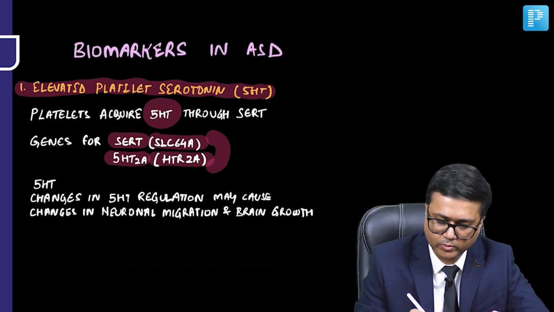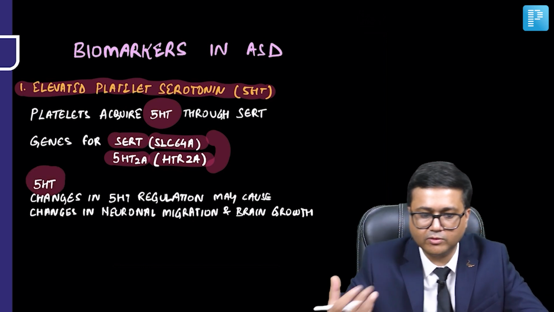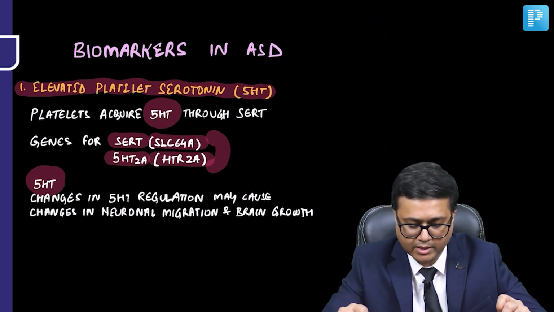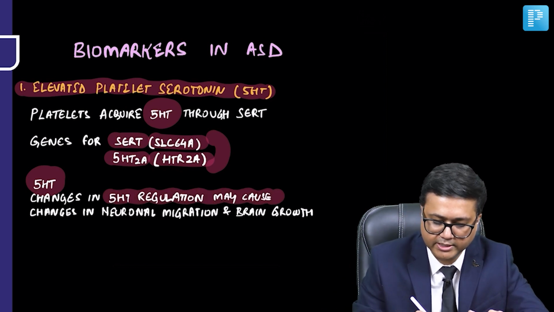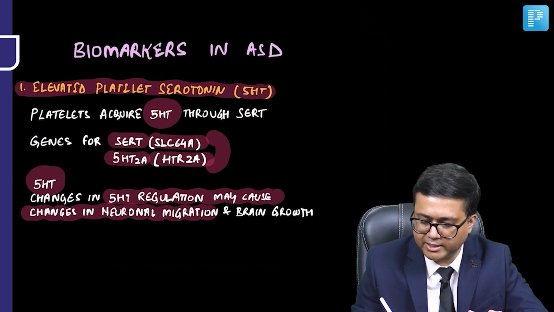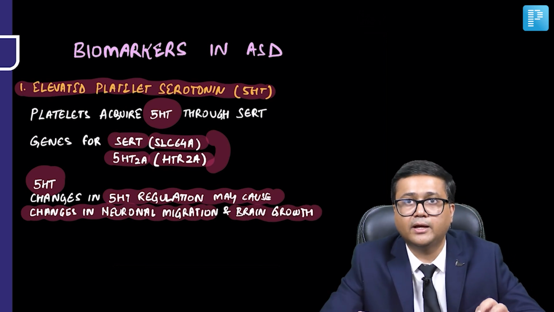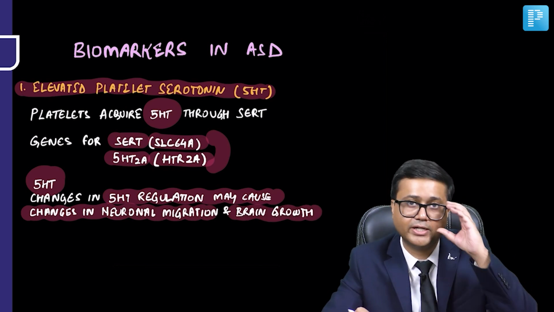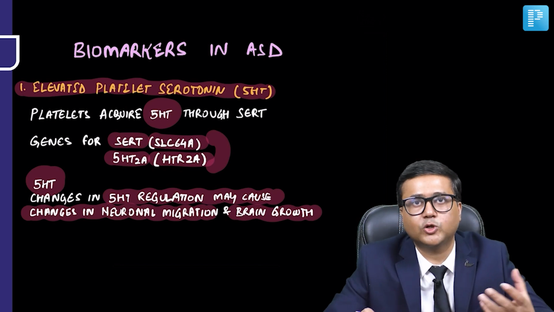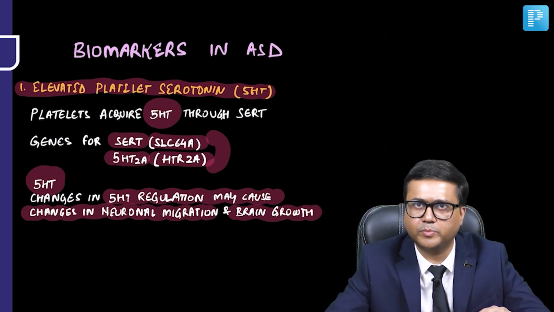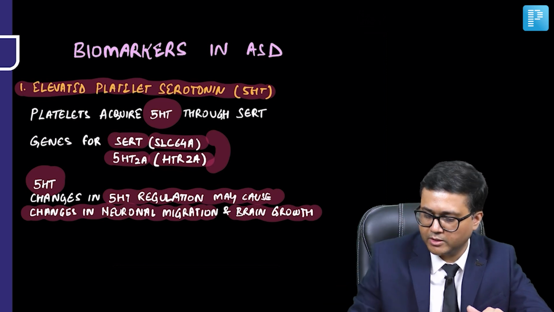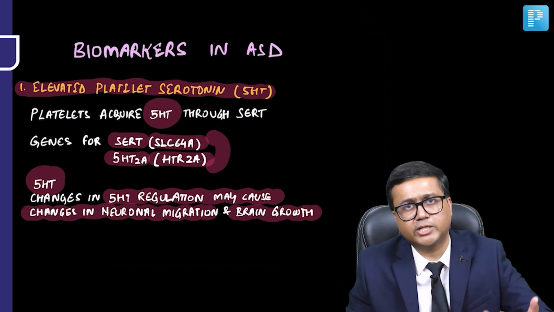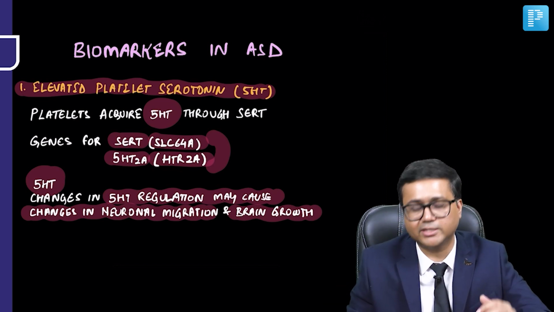Now, that means serotonin is involved in brain development, and changes in serotonin regulation may cause changes in neuronal migration and brain growth. And again, it is seen that elevated platelet serotonin is associated with autism spectrum disorder. So it is one of the biomarkers in ASD. So these were some of the important genetic factors which we've discussed in ASD.